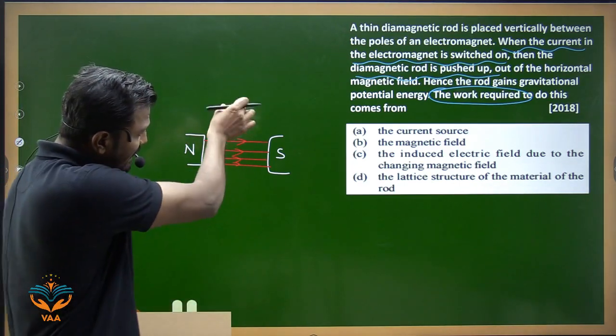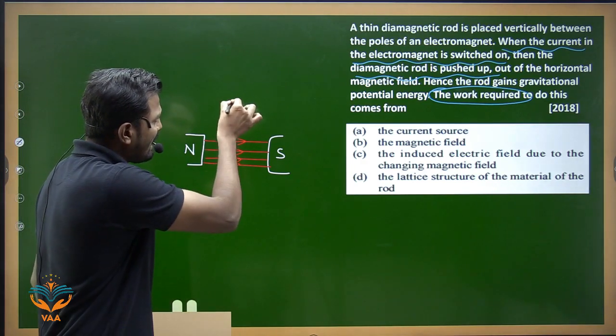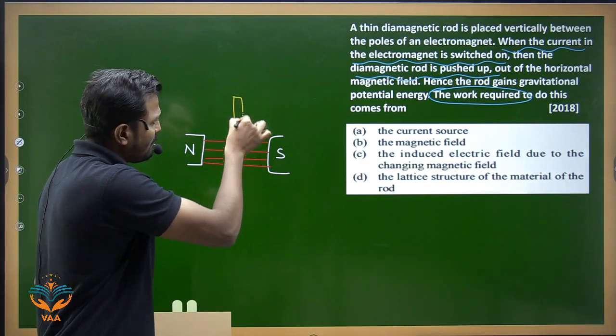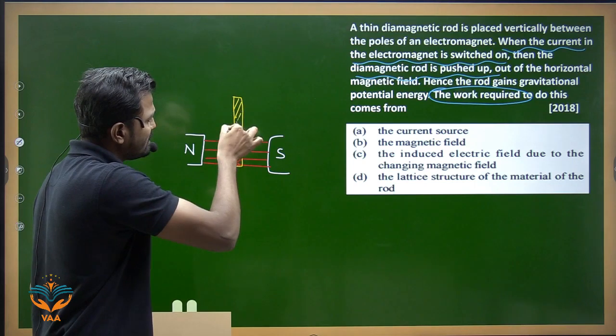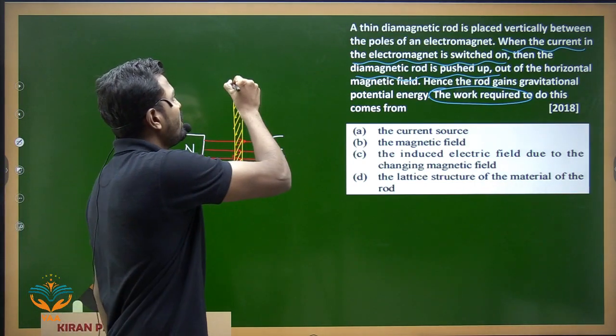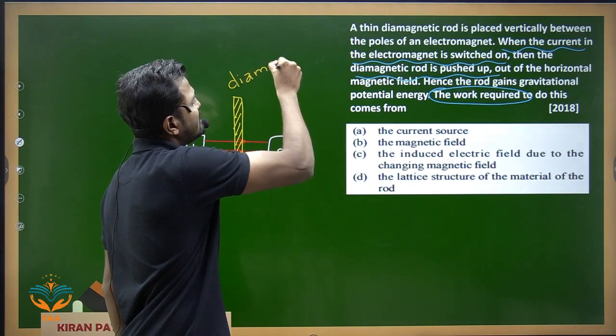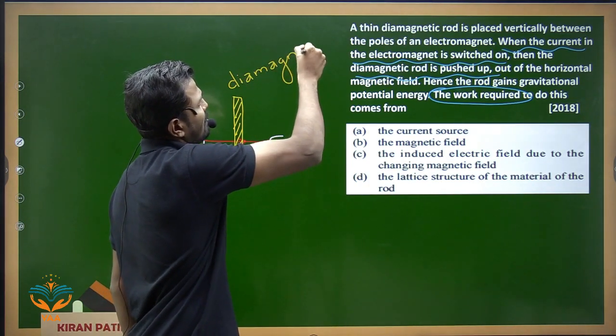Fine. So if I am getting this magnetic field in this region, they have placed a diamagnetic rod like this. There is a rod placed in this particular region. Now this rod is of diamagnetic substance. Fine.